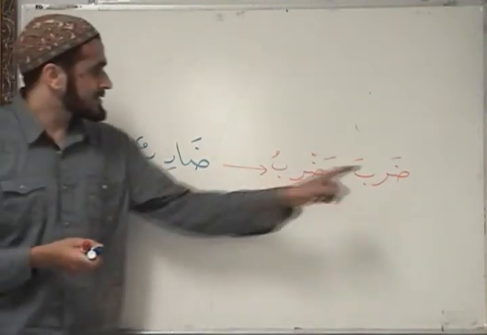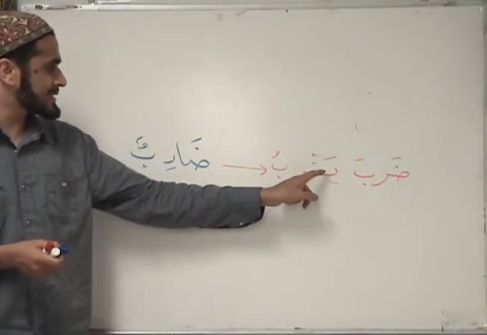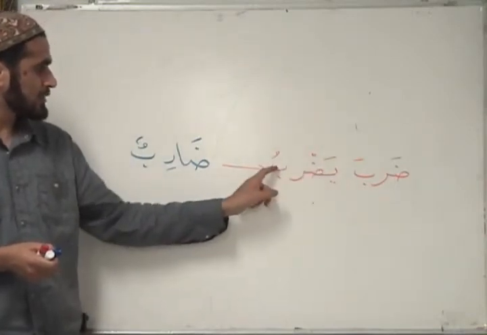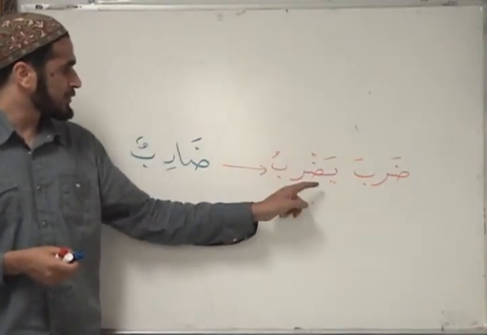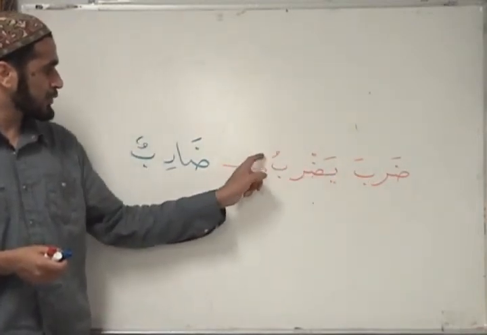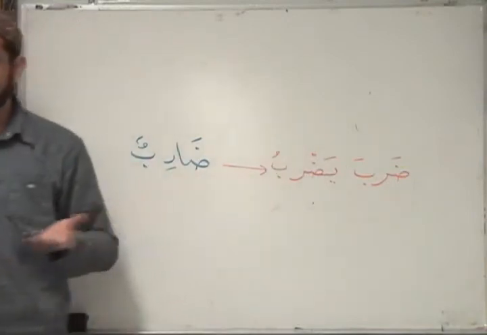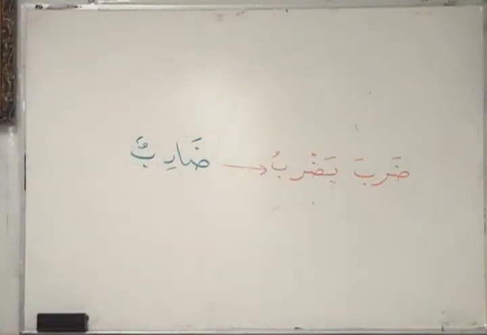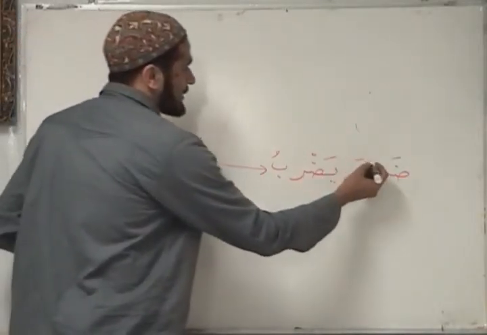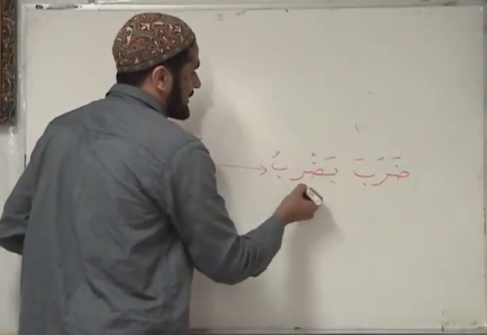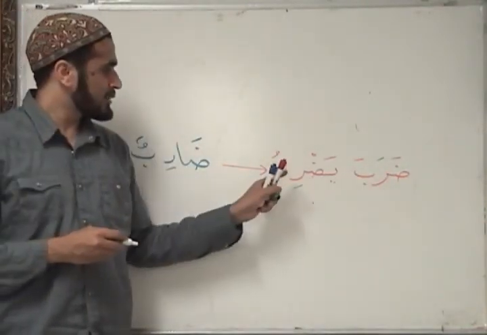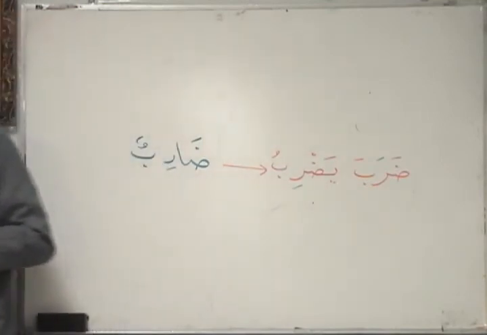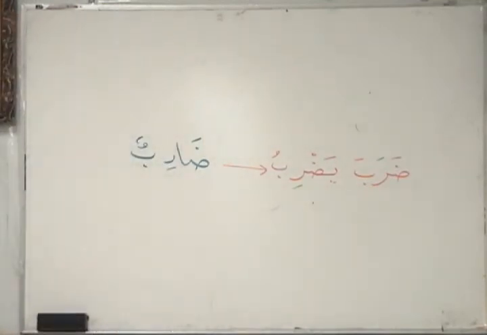Sami'a, sami'a. Nasara, na and ra. Yansuru. So these harakat are not significant because they stay the same throughout in any fi'al, in any thulathi fi'al. What does change though is over here. In this case we have fatha, we have kasra. فتحة الماضي كسرة المضارع.